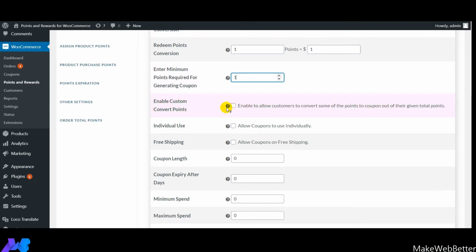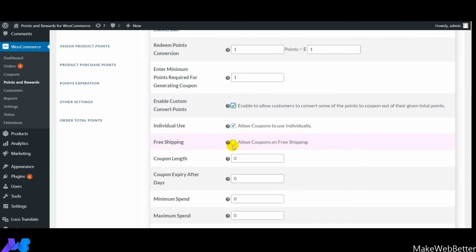The next is enable custom convert points. So guys, if you want to provide the facility to your customers to choose, for example, that since I have 10 points, I only want to use 5 points, or if you want to allow your customers to use only some of the total points they have, you can enable this functionality with the help of this feature. Next, with the help of this feature, you can allow your customers to use the coupons individually.